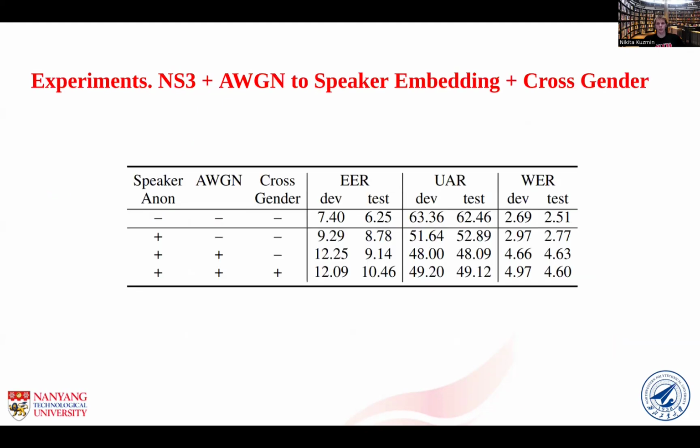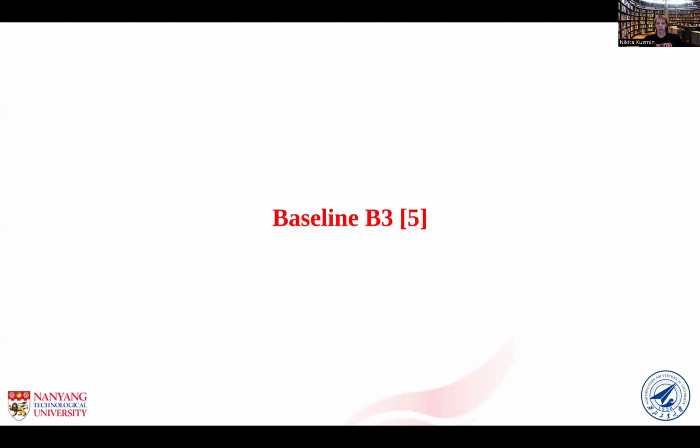This table shows the results for NaturalSpeech FACodec applied to VoicePrivacy Challenge 2024. The first row corresponds to the original codec without any anonymization. From the results, we can see that this model provides relatively high emotion recognition performance, but at the same time, there might be some speaker identity leakage in other branches, as the equal error rate is not that high. Next, let's move to experiments with baseline B3.